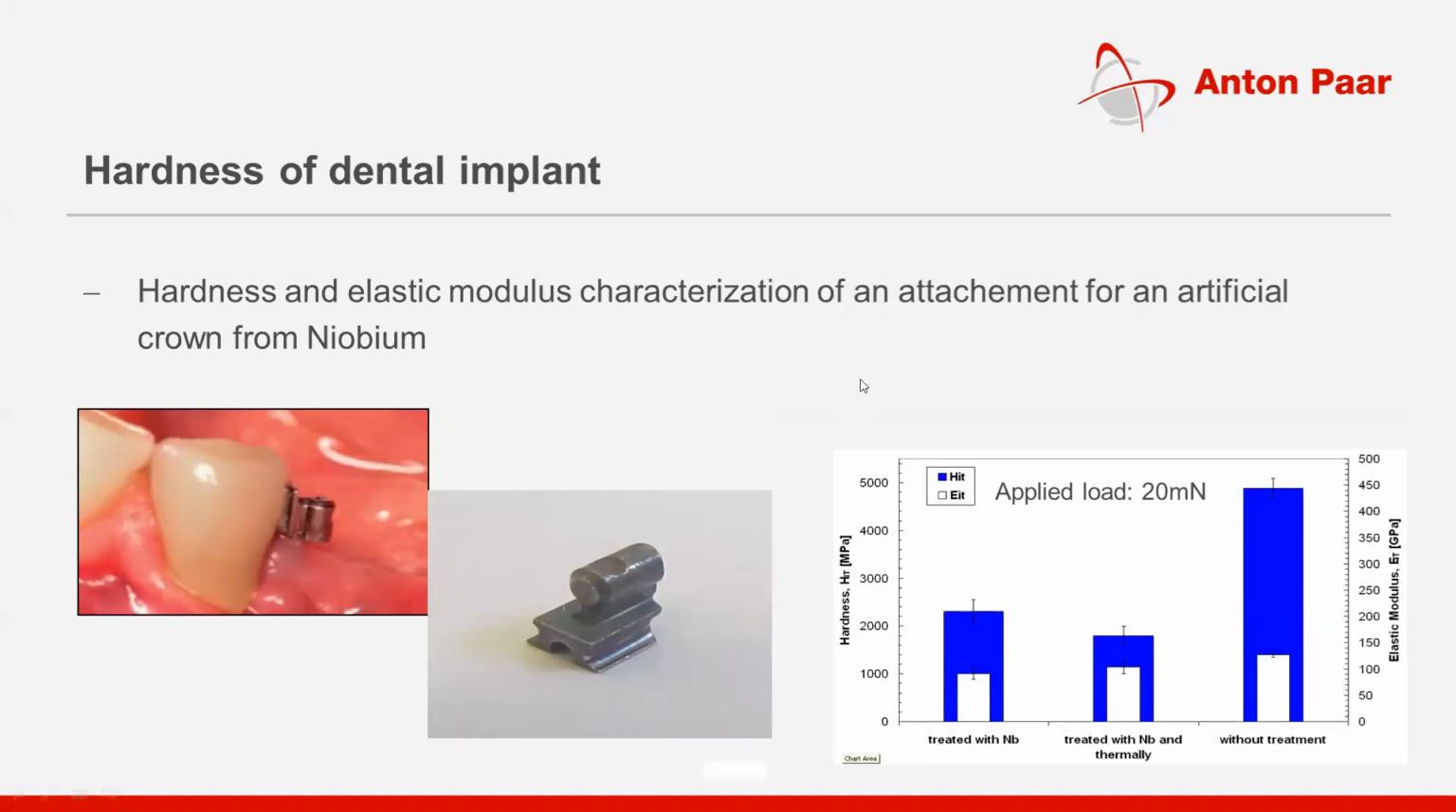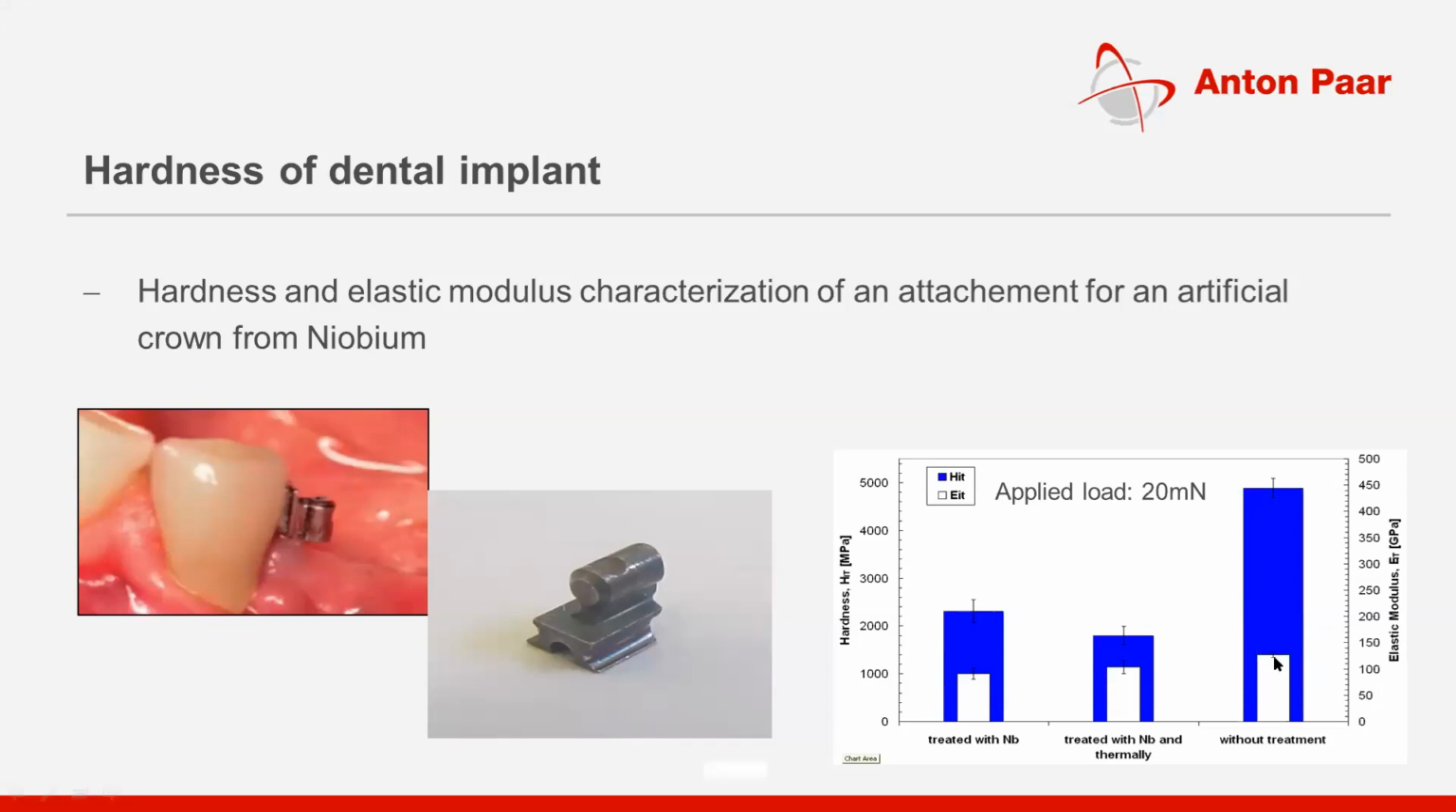If you use different processes, see here, you can see three different experiments have been conducted. One is treated with niobium, and treated with niobium and thermal treatments, and the third one is without treatments. Okay, a bare sample. If you take a bare sample, your elastic modulus is not a function of any of this. Okay, it's almost consistent.